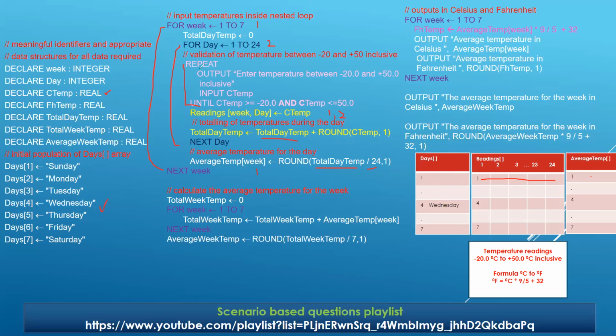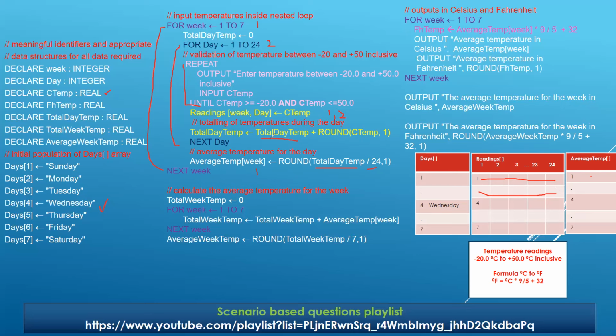Now moving on, it's the turn of the second day, second of the week. Now it's your Monday's readings. Again for Monday, the readings will be taken from 1 till 24. All the 24 readings will be taken one by one, checked. Now the readings array will be storing them at 2,1, 2,2, 2,3 till 2,24. Any issues? All readings for the day of Monday will be taken and stored in their respective locations.